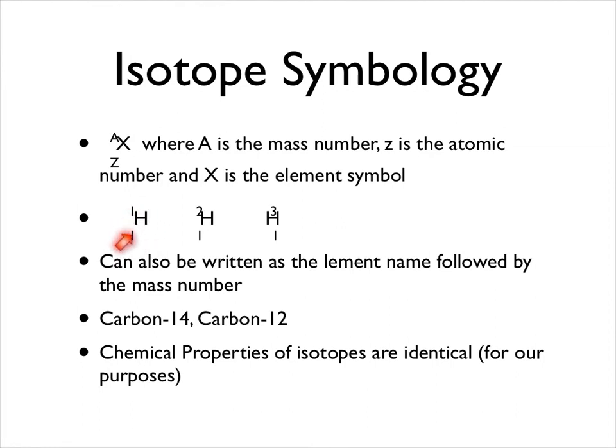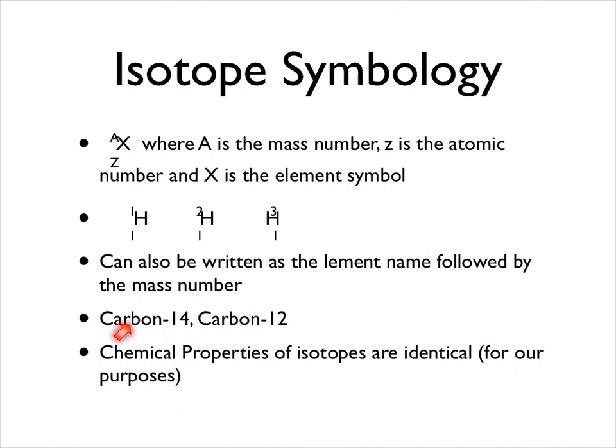For hydrogen with a mass number of 1, the mass minus the number of protons is the number of neutrons. So 1 minus 1, 0 neutrons. Mass number of 2 minus 1, that means we've got 1 neutron. And 3 minus 1, we've got 2 neutrons. We can also write this as the element name followed by the mass number, such as carbon-14 or carbon-12.